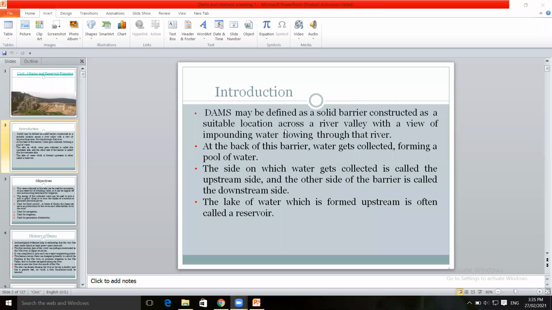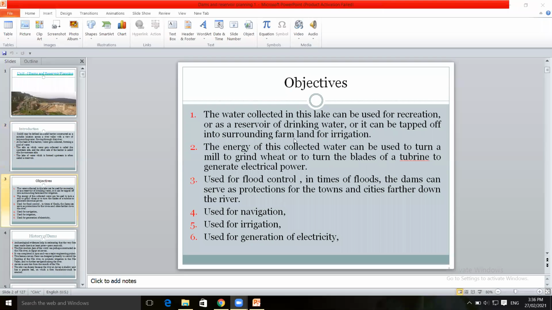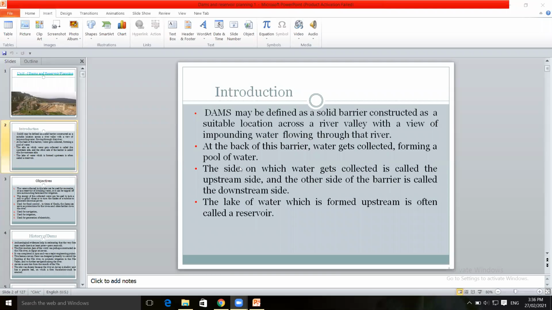So, a dam is defined as a solid barrier constructed across a river or river valley with a view of impounding the water flowing through that river. That is called a dam. So, it is a solid structure or solid barrier which is constructed across a river. The objective of construction of a dam may be different. This is the definition of dam.